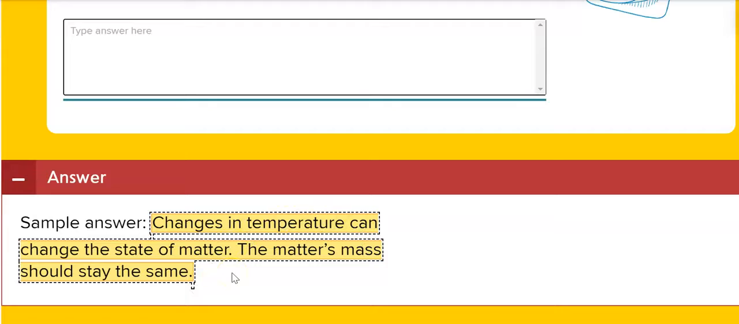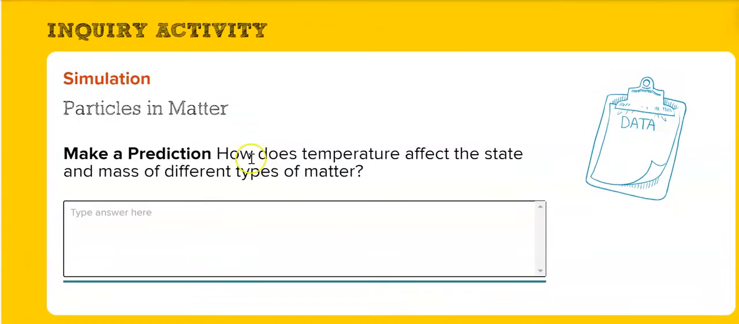Meaning, if we took an ice cube out of the freezer, it will melt after a few minutes, right? So the state of matter has already changed from solid to liquid. But the amount of water did not change. So the mass does not change, all right? Please copy the correct answer in the box.